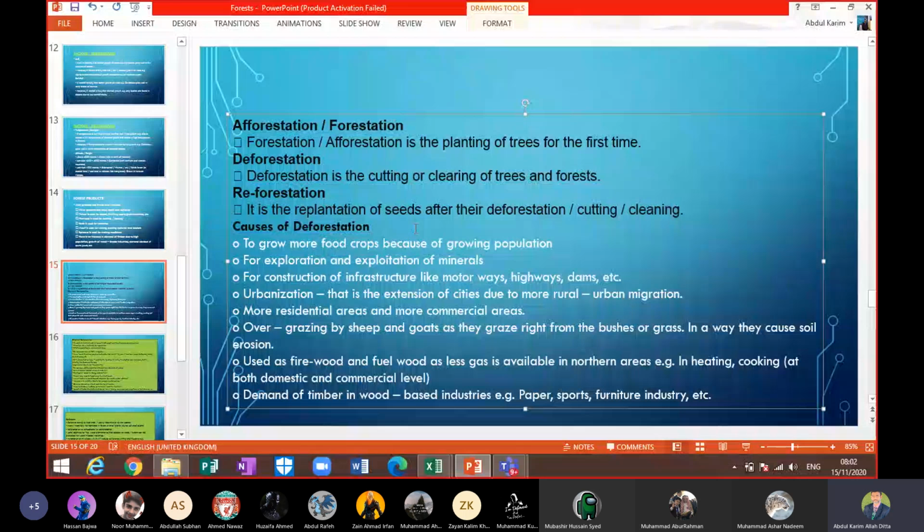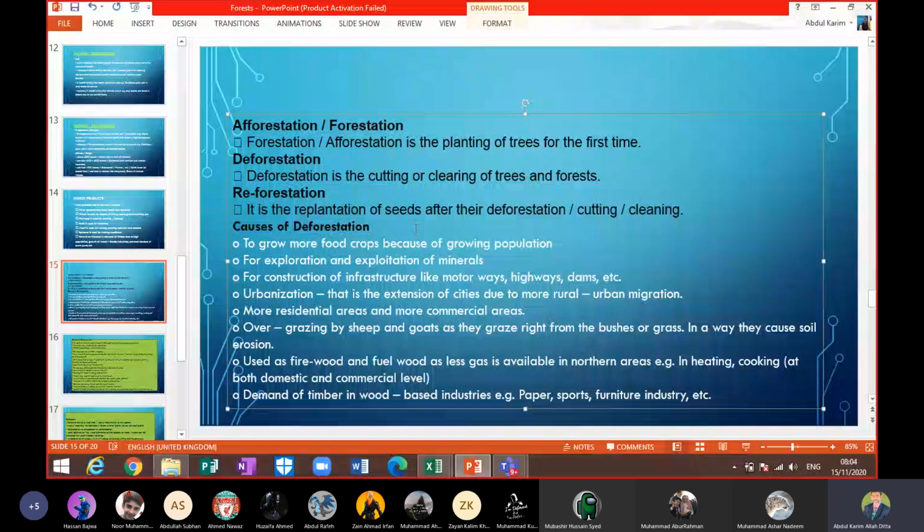Overgrazing by the sheep and goats is also causing soil erosion. When soil erodes, it means that the fertility of the soil is also lost or minimized. So gradually the area will become a desert.